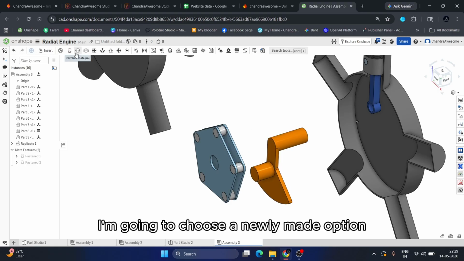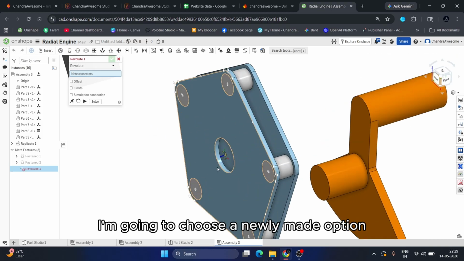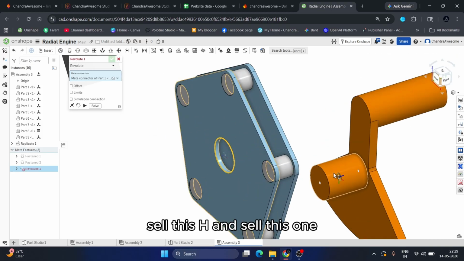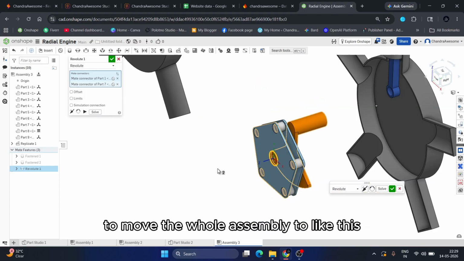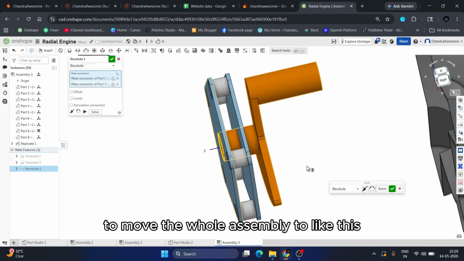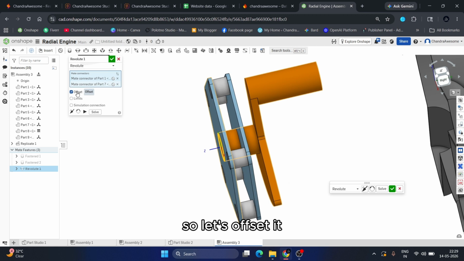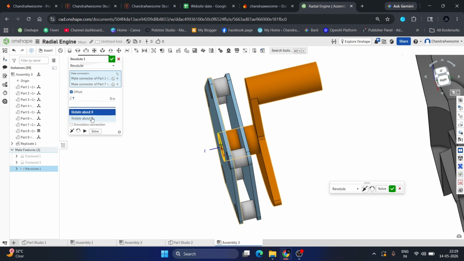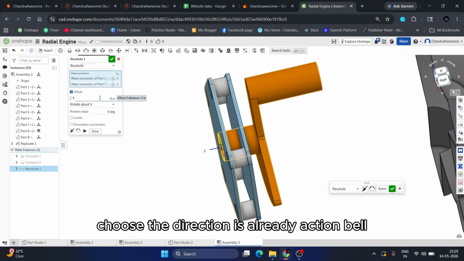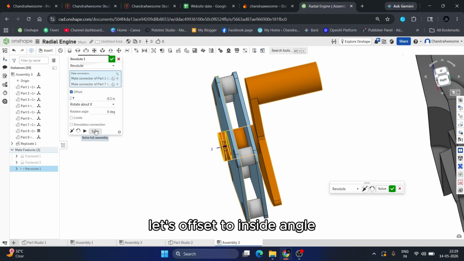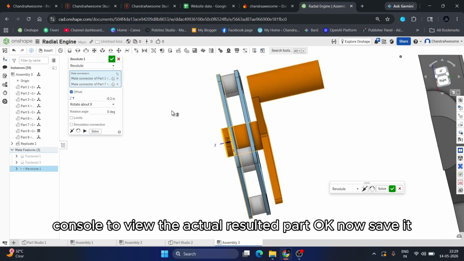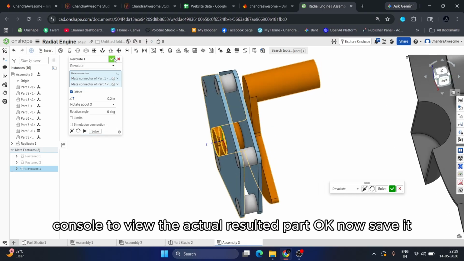I'm going to choose the revolute mate option, select this edge and select this one, and click on solve to move the whole assembly like this. So let's offset it. The direction is already right. Let's offset to the inside and click on solve to view the actual result. Okay, now save it.